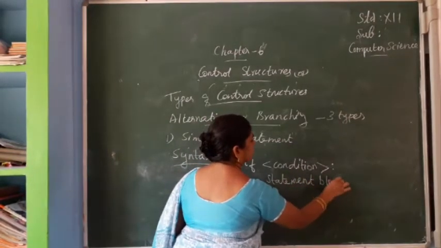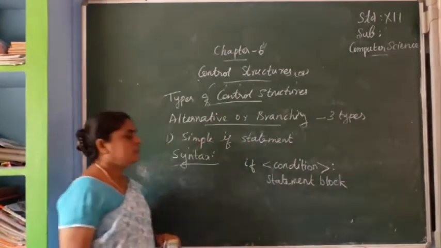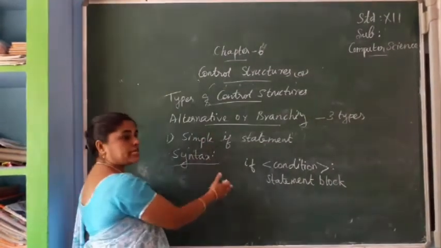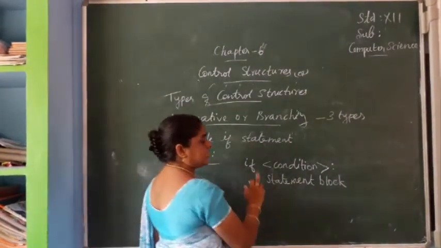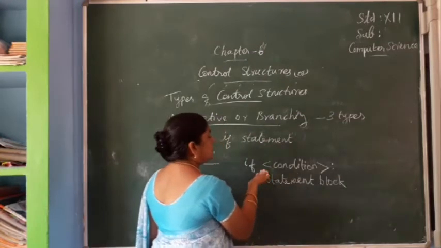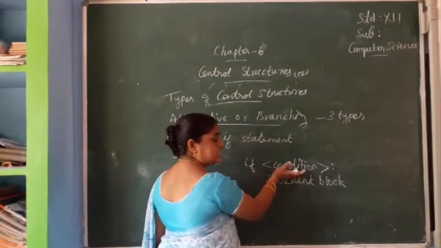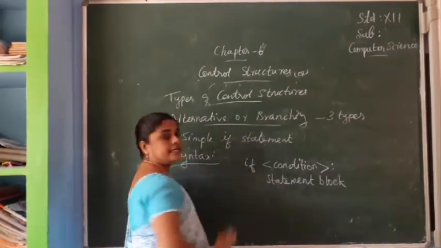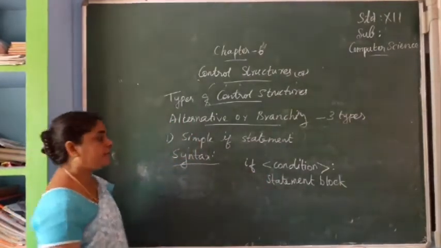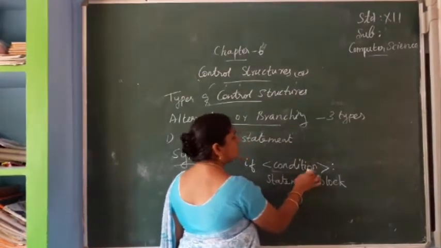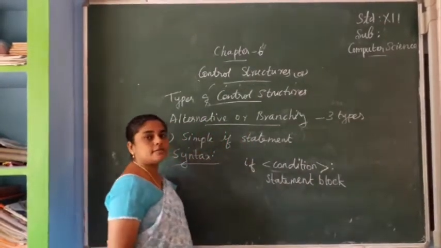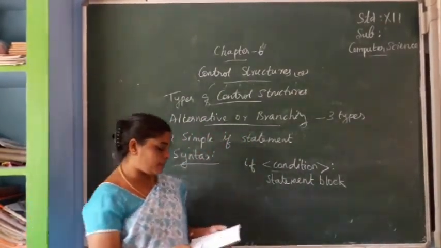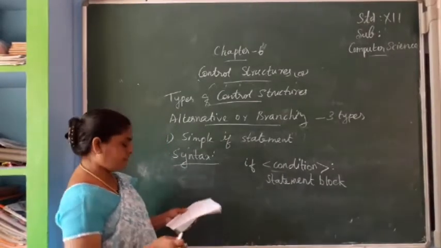Statement block. See, this is simple, only if there is no else. So if condition, then statement block. Whatever we are giving in this condition, if it is true, it will execute and go to the next. If this condition is true, it will display the statement block. That's it. This is about the simple if statement.